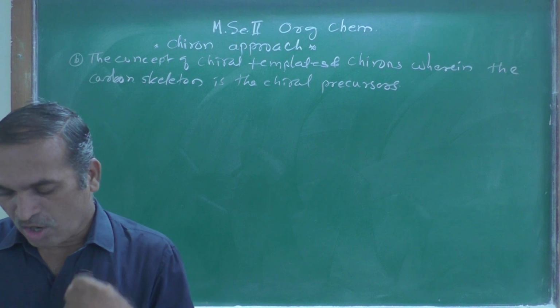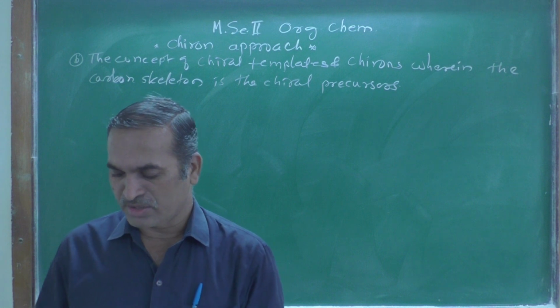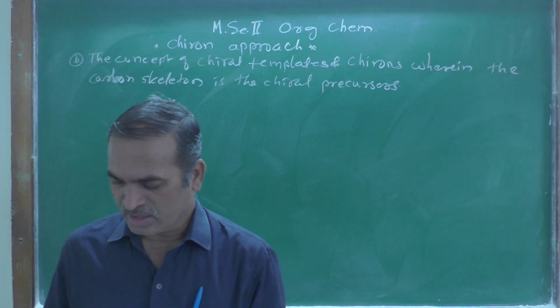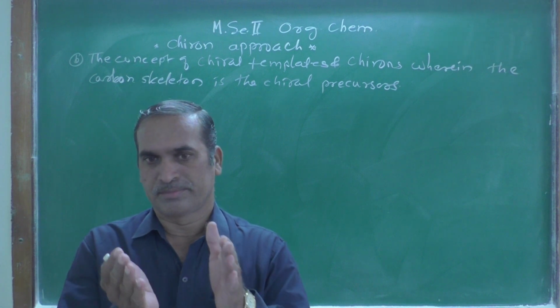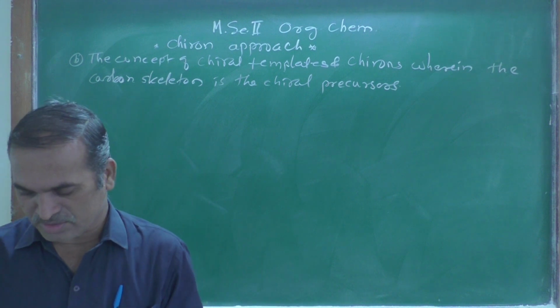Obviously, judgment prevails in comparing several approaches and considering various parameters. Different parameters are kept in mind while synthesizing such natural products.